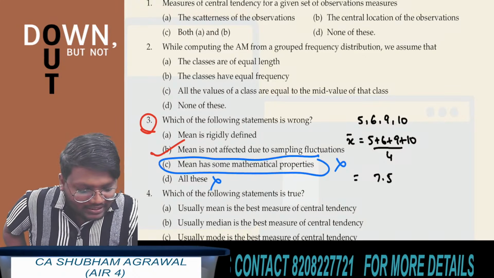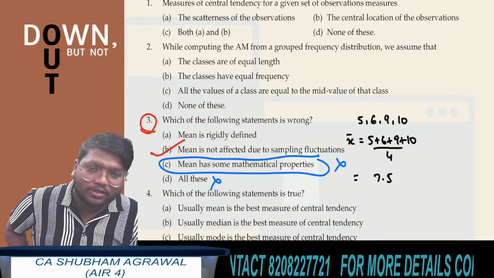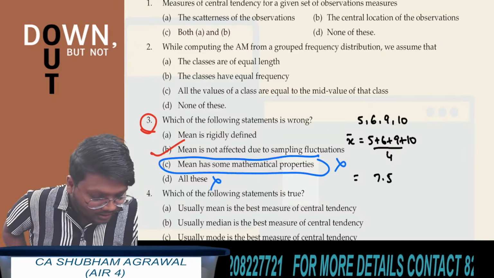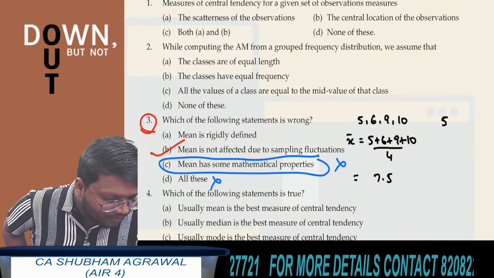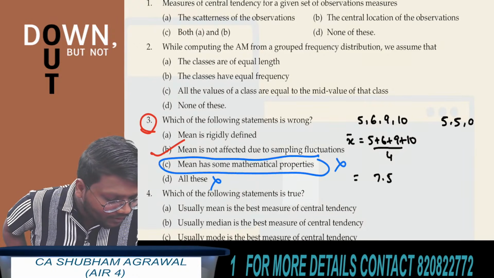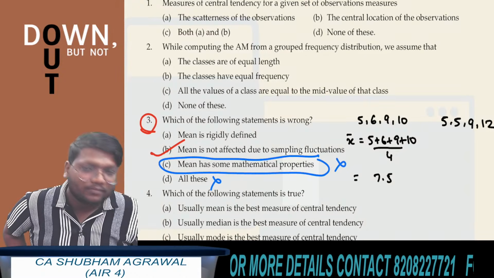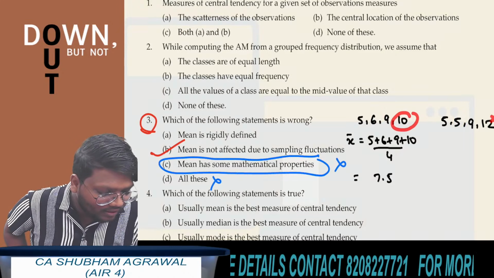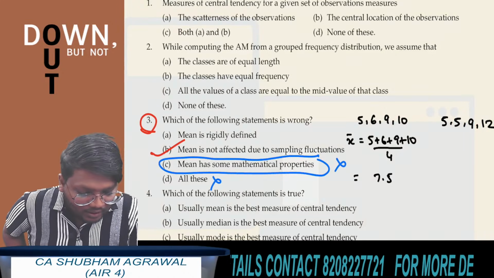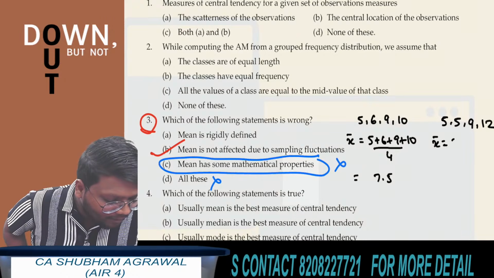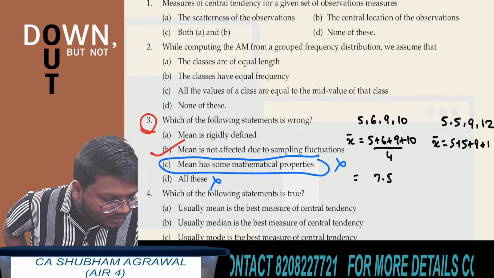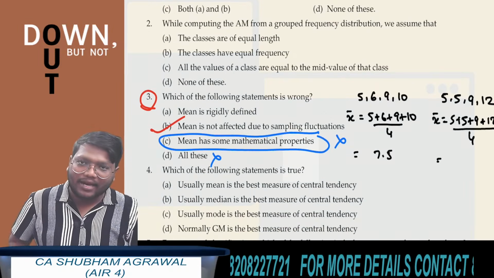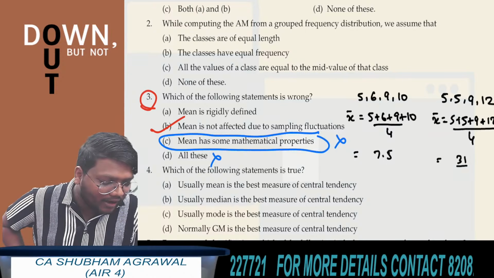Now, sampling fluctuations means we are changing the values of any of the observations in the data set. Let's say the second sample has the observations 5, 5, 9, 12. Instead of 6 now 5 is there, and instead of 10 now 12 is there. Now tell me what is x bar. 5 plus 5 plus 9 plus 12 divided by 4. 5 plus 5 is 10, 10 plus 9 is 19, 19 plus 12 is 31. 31 divided by 4.